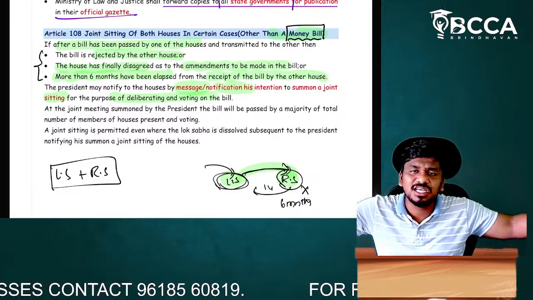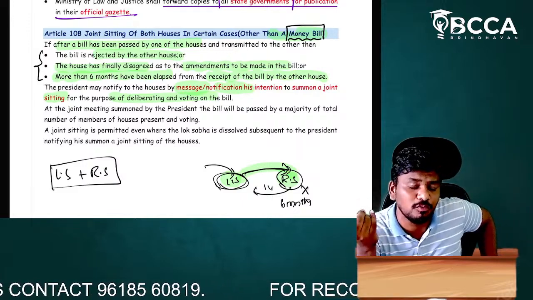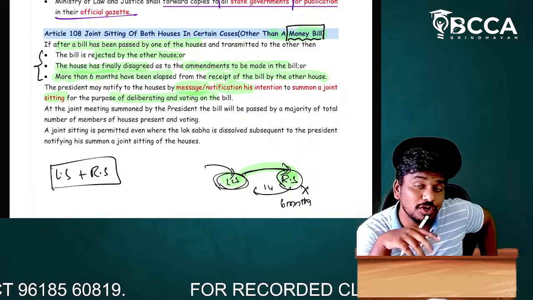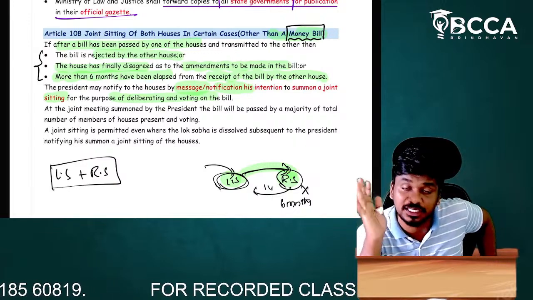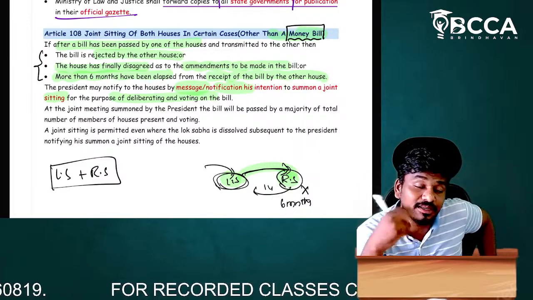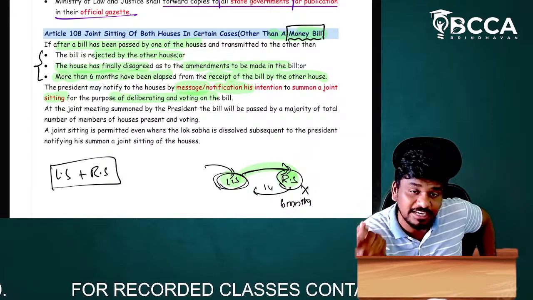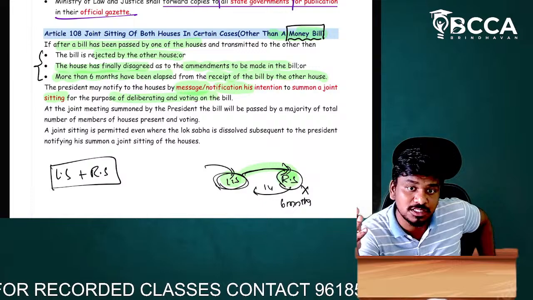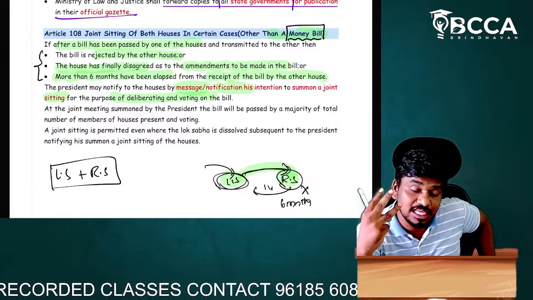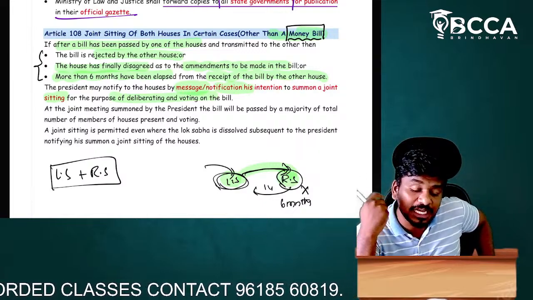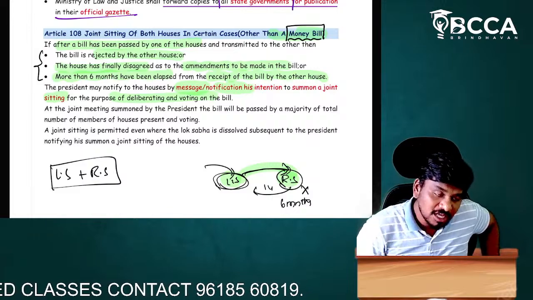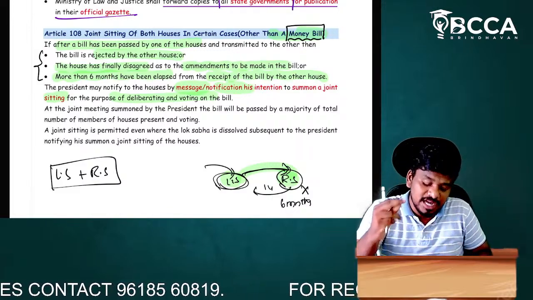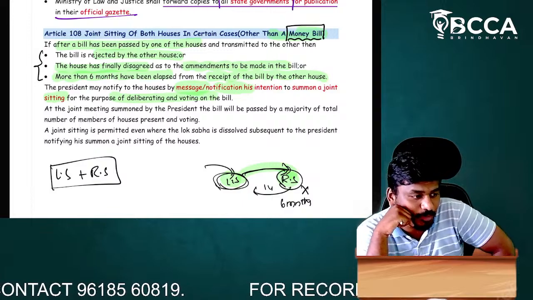So you have one bill: one house is accepting and the other house is not accepting, or one house is okay with it and another house is disregarding it, or one house is okay and the other house did not give a reply for a period of 6 months. If any of the three things happens, then the president will pass a notification or message that they sit in a joint sitting and take a vote based upon it.